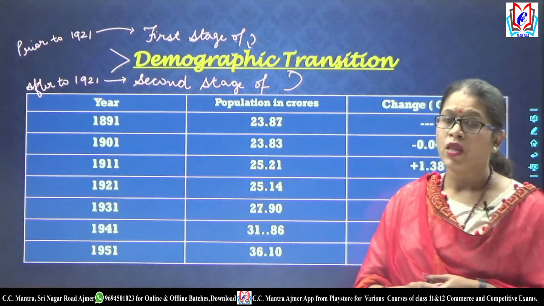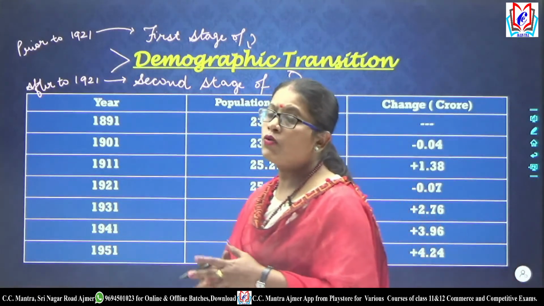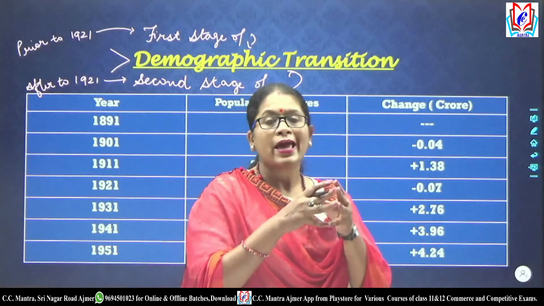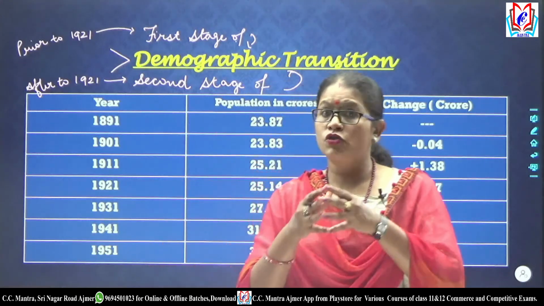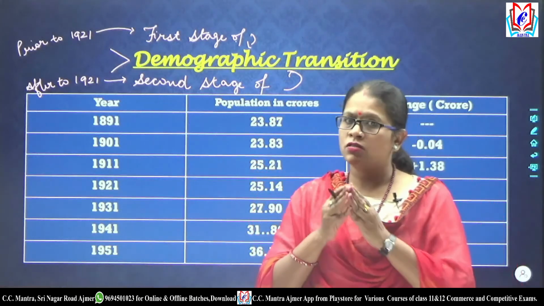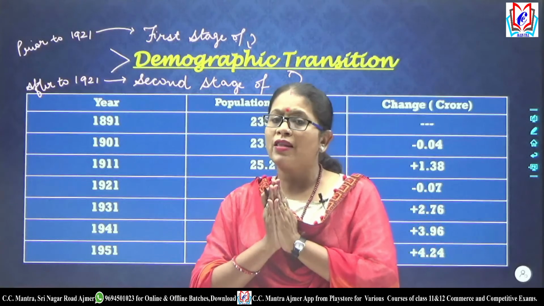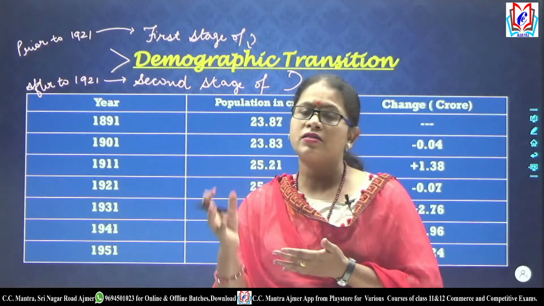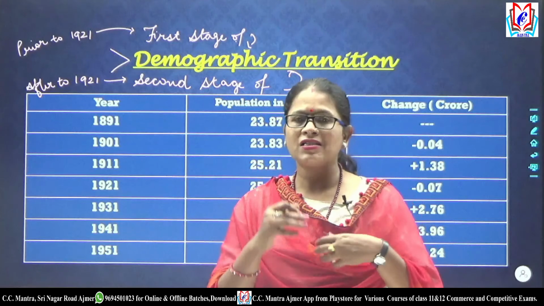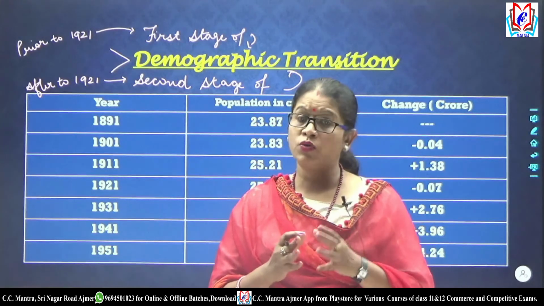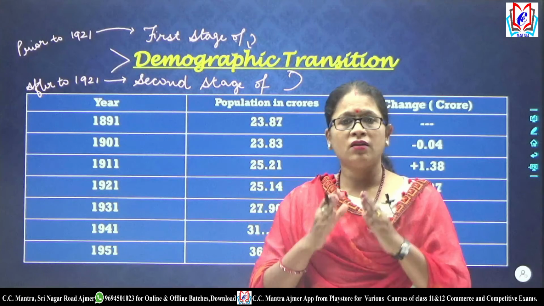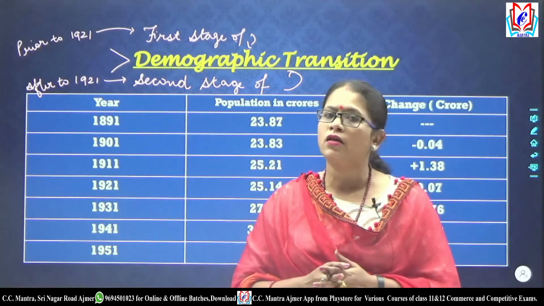ऐसा क्यों है? Basically, prior to 1921, in every census, there were variations in the demographic conditions or in the population. If we see the data, we will conclude that in one census the population was increasing, in another census it was decreasing, and the same pattern was followed prior to 1921. But after 1921, there was only an increase in the population.